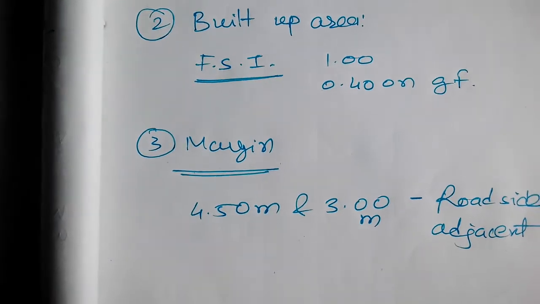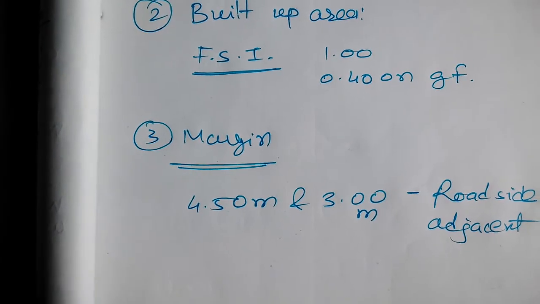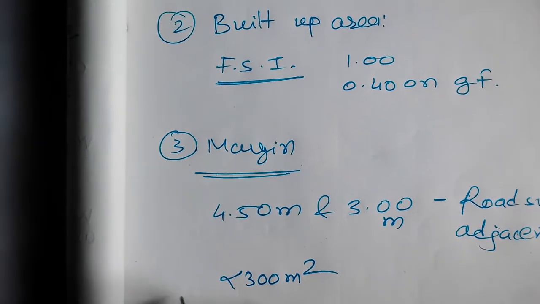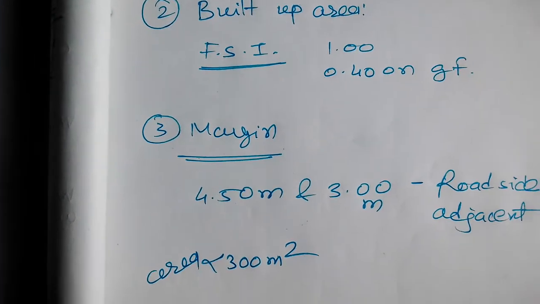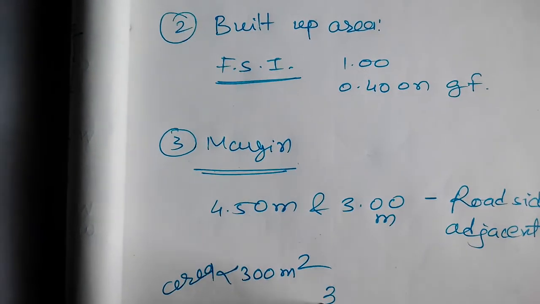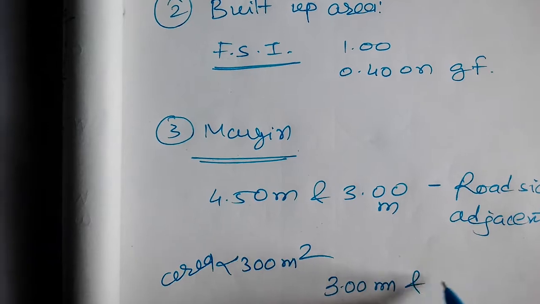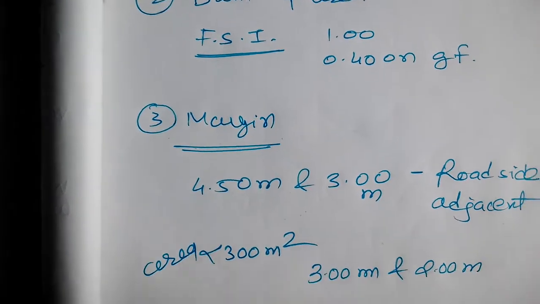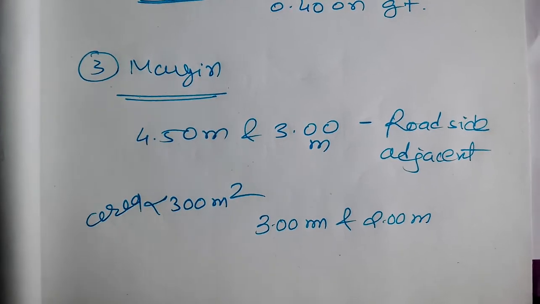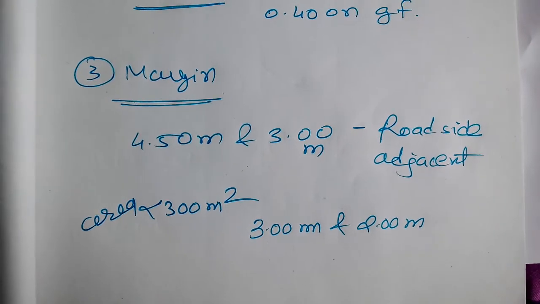Now for plots having areas less than 300 meter square, this shall be respectively 3 meter and 2 meter. Okay, so this is the requirement for a typical scheme for the margin.